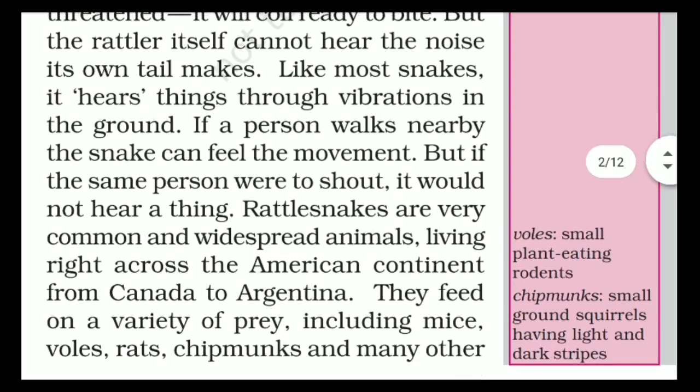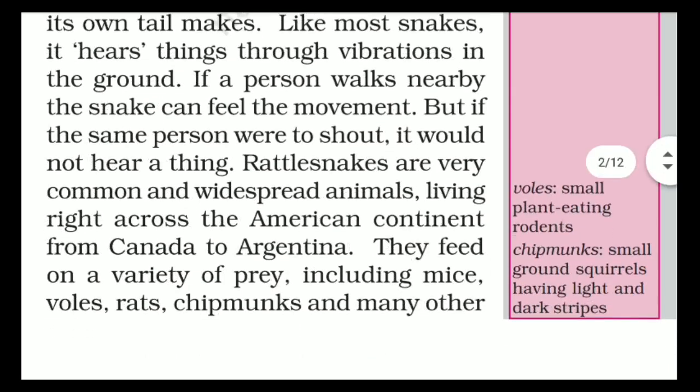Rattlesnakes are very common and widespread animals, living right across the American continent from Canada to Argentina. They feed on a variety of prey, including mice, voles, rats, chipmunks, and many other small animals.